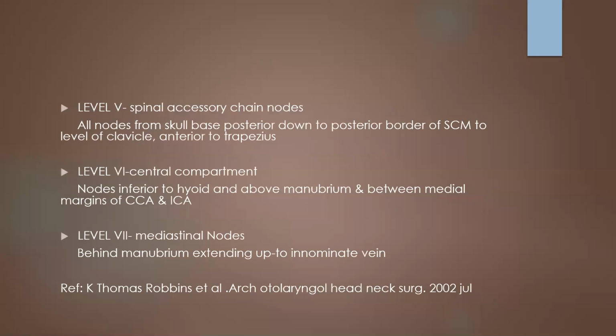Level 5 is also called spinal accessory chain nodes. All nodes from the skull base posterior down to the posterior border of sternocleidomastoid to the level of the clavicle. So level 6 is also called central compartment nodes. The nodes inferior to the hyoid and above the manubrium, that is, between the medial margins of the common carotid artery and internal carotid artery. Level 7 includes mediastinal nodes, that is, behind the manubrium, extending up to the innominate vein.